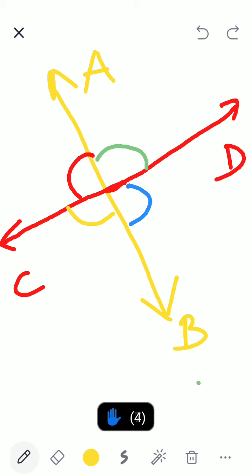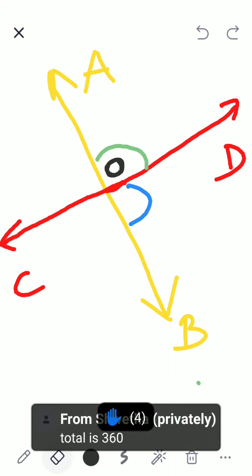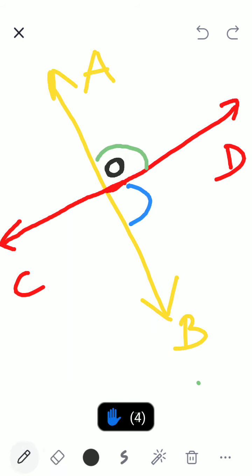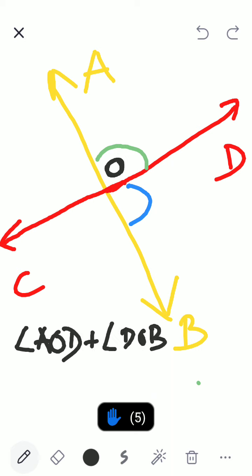So let me mark this intersecting point as O. Now tell me, children, what is angle AOD plus angle DOB? Angle AOD plus angle DOB equal to 180. Correct. Very good.